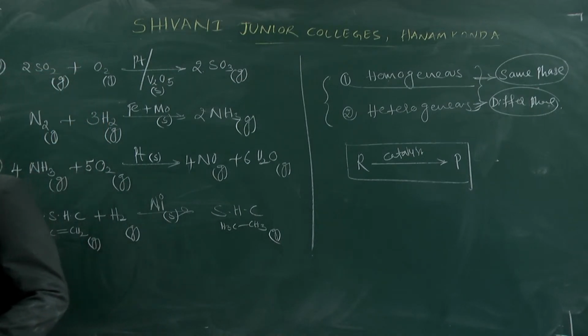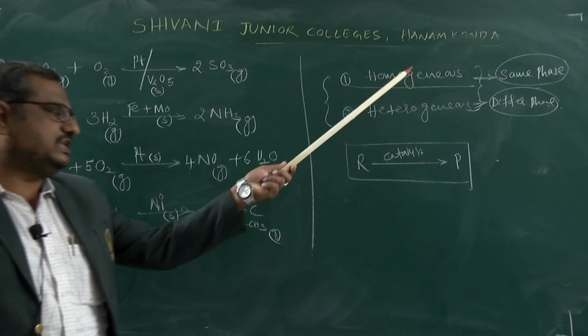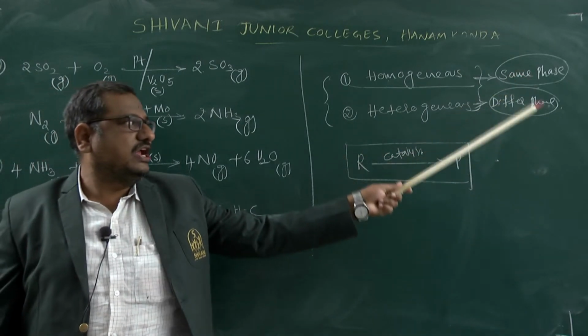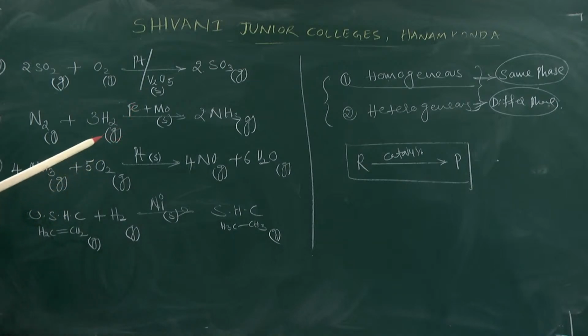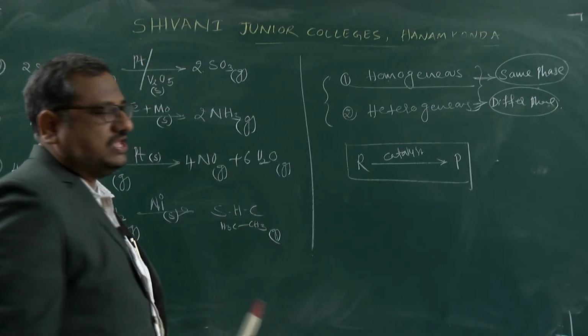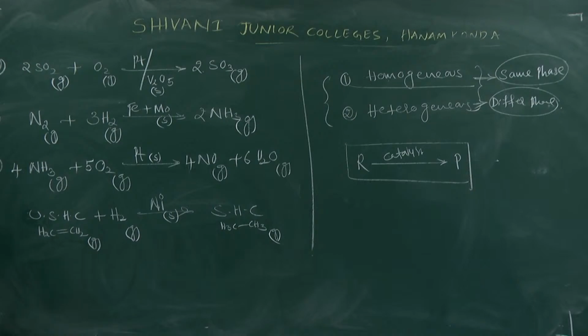Based on the catalytic nature, catalysts are of two types: homogeneous catalyst and heterogeneous catalyst. Homo means the same phase, hetero means different phase. These are the examples of heterogeneous catalysis. Another one is autocatalysis. In autocatalysis, we are not using any external catalyst.